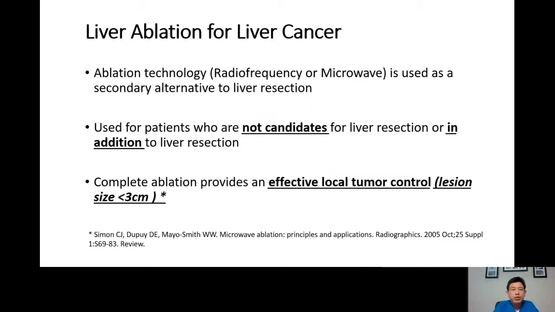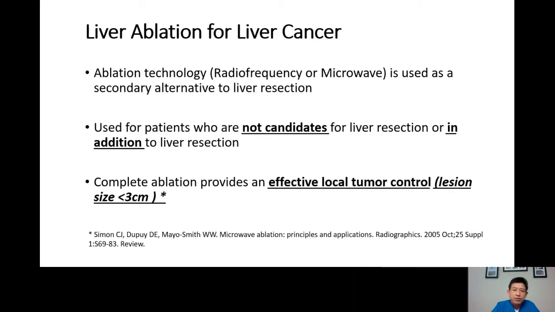I want to switch gears to talk about liver ablation for liver cancer. We also perform liver ablation routinely in our operating room under ultrasound guidance, laparoscopically. There are two ways of doing ablation. The older way is with radiofrequency energy. The more modern way is using microablation. In our program, we use microablation.